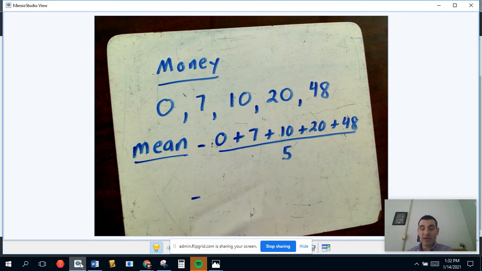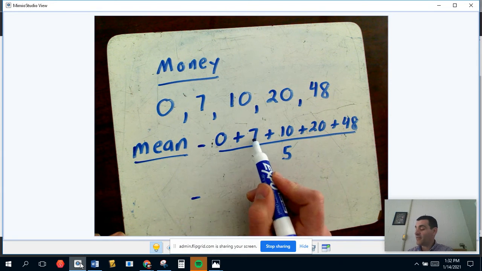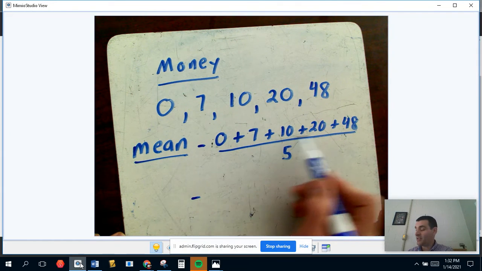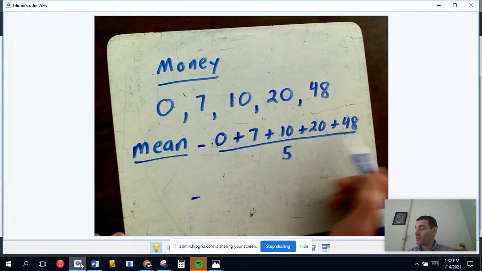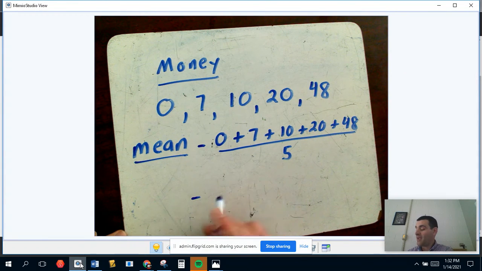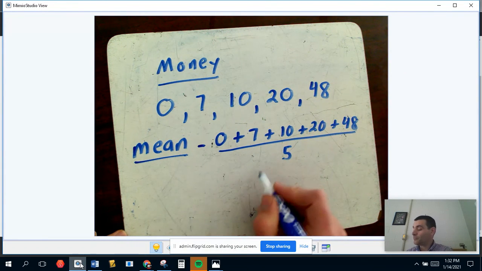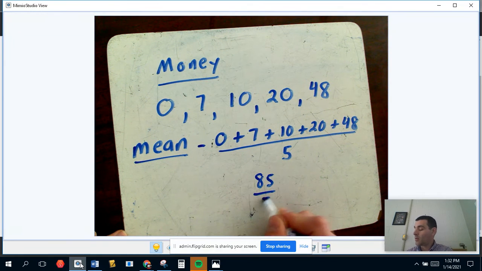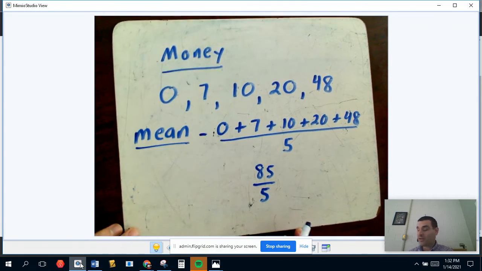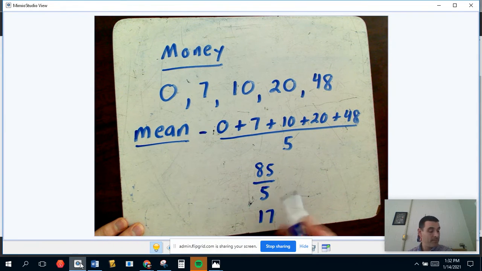If I add here, you can go to a calculator to do this. 7 and 10 makes 17. 17 and 20 makes 37. 37 and 48 would make 85. And if you divide, you get a 17. Okay, this is your mean.